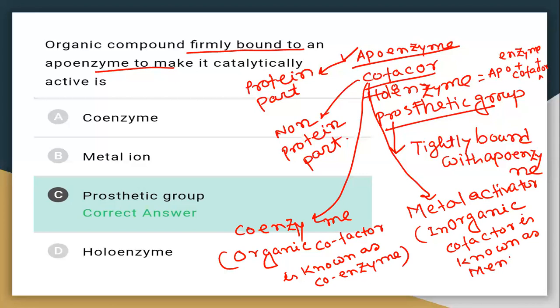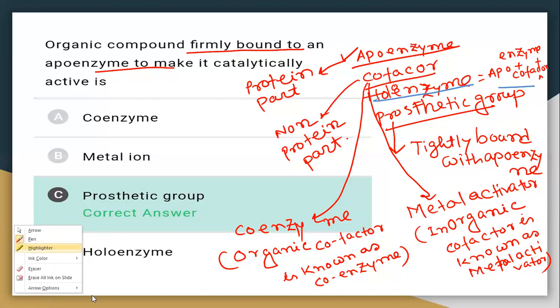And the prosthetic group is tightly bound with the apoenzyme. See, strong bonds are there, and it's not easy to break. That's why the holoenzyme is apoenzyme plus cofactor together. So option C is the correct answer.